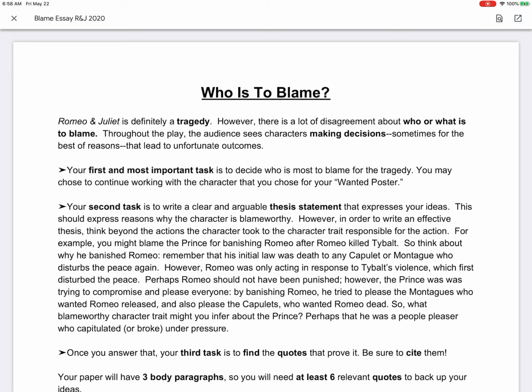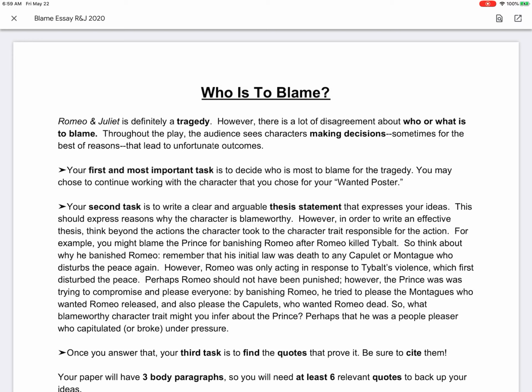Throughout the play, the audience sees characters making decisions, sometimes for the best of reasons, that lead to unfortunate outcomes. Your first and most important task is to decide who is most to blame for the tragedy. You may choose to continue working with the character that you chose for your Wanted poster.